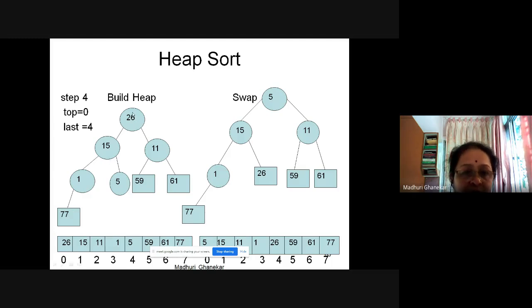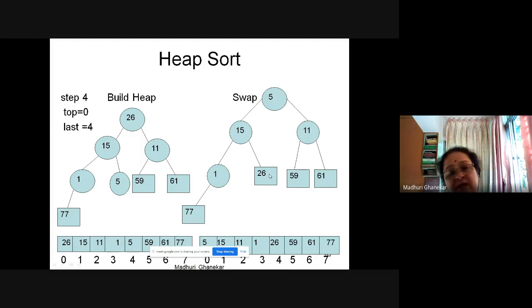Now we had constructed the heap. So 26 comes up, 11 goes here, 15 and 11. Yes, this is a perfect max heap. Now we have to swap this maximum with the last, that is the fourth place, so it means element 5. If we swap, 26 will come down.